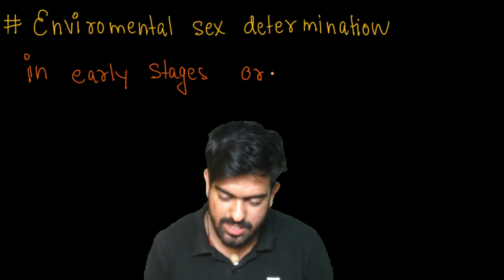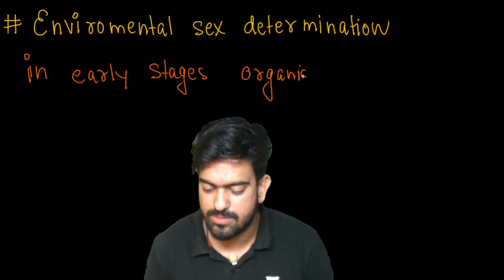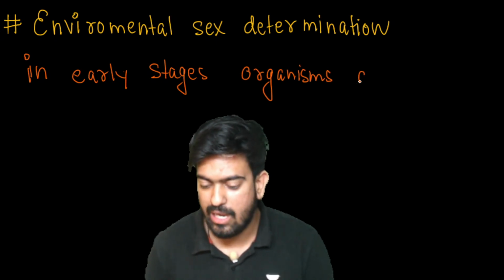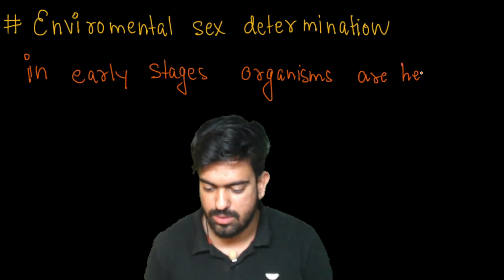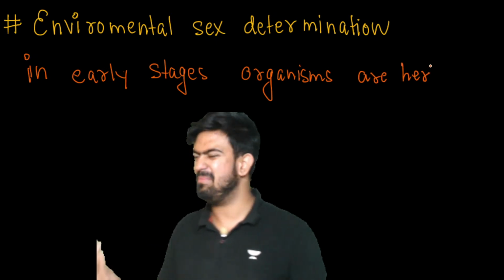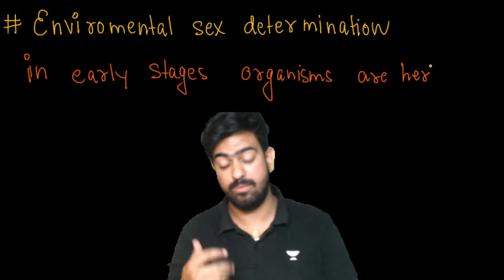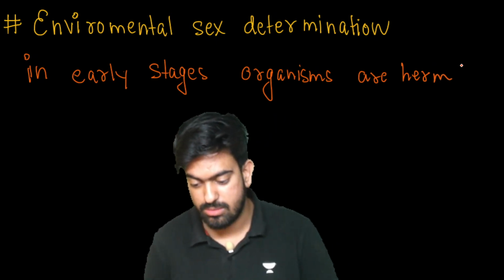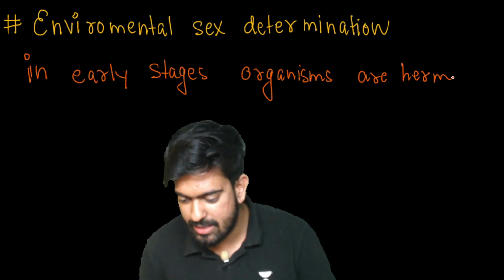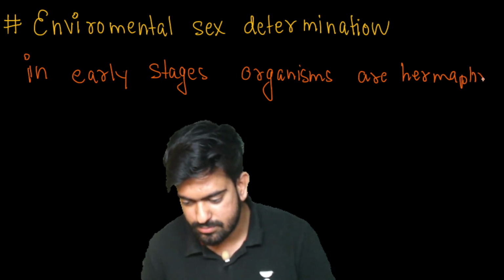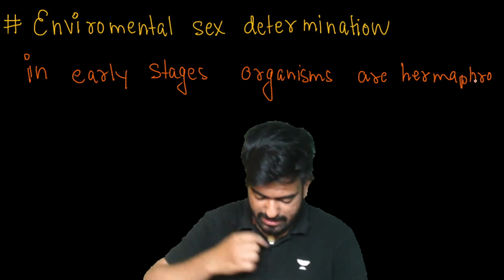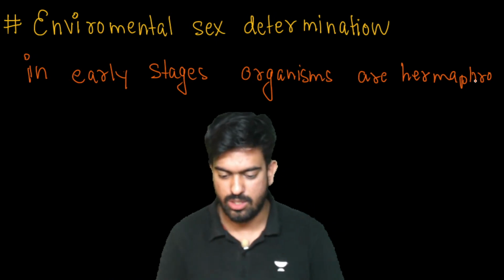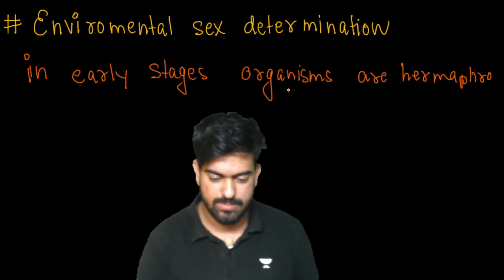In early stages, organisms are hermaphrodite. That means they're confused whether they should be male or female, right? They have the ability to decide depending on their environment. Hermaphrodite, complete the spelling yourself. Okay. In early stages, the organisms are hermaphrodite.